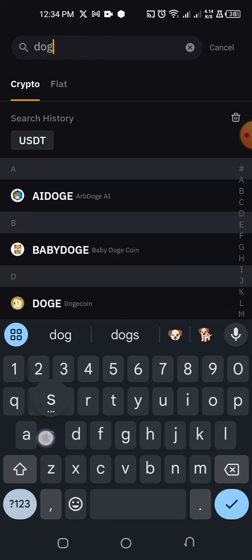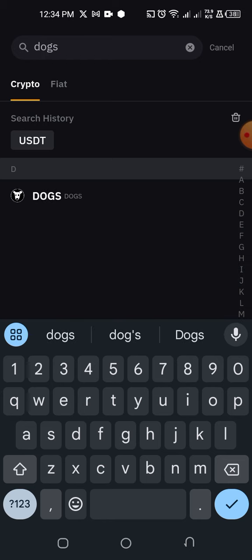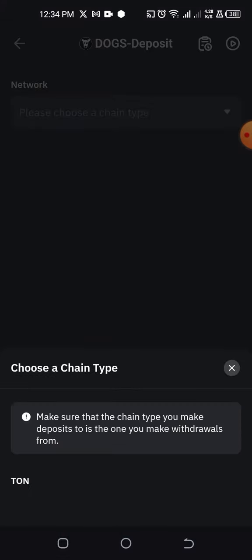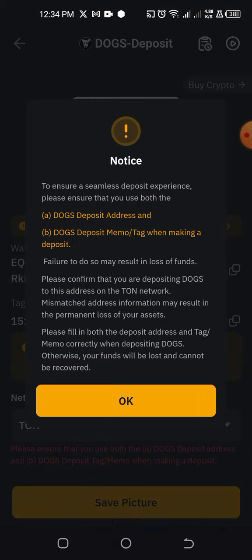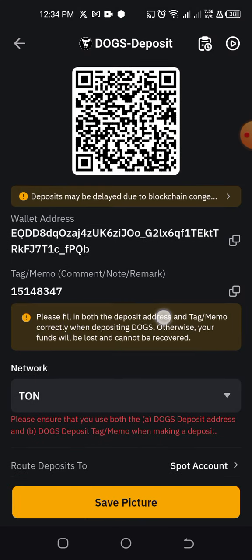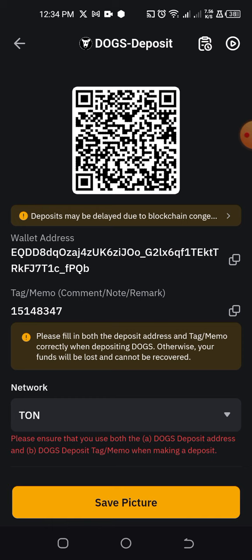So if I search for dogs, you see that dogs is here. So by the time Hamster Kombat is ready to be deposited, once you search for Hamster Kombat, you will see it right here. So if I click on dogs now, then they will ask me to choose the blockchain. So dogs is on the Ton blockchain, the same thing as Hamster Kombat. So all I will do is to click on this Ton here, and once I do that, then I will get two things that I need to copy. I'll get the wallet address and the memo.